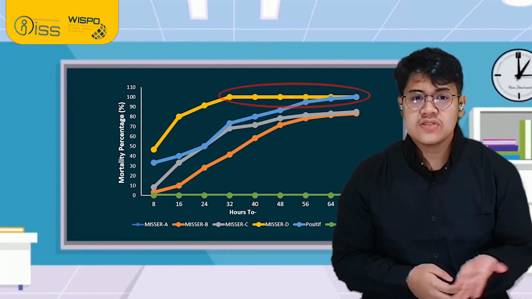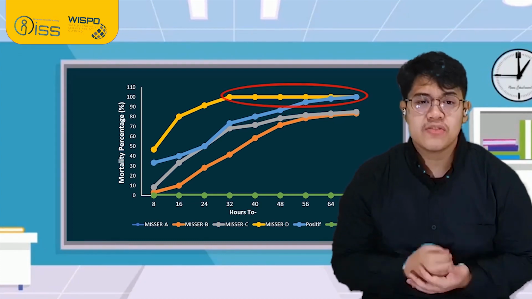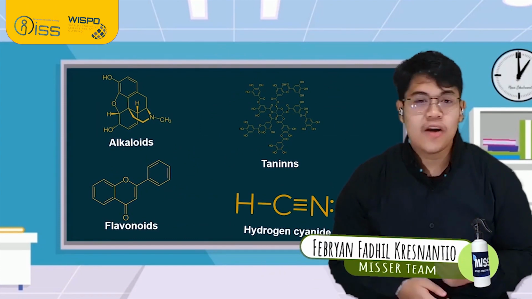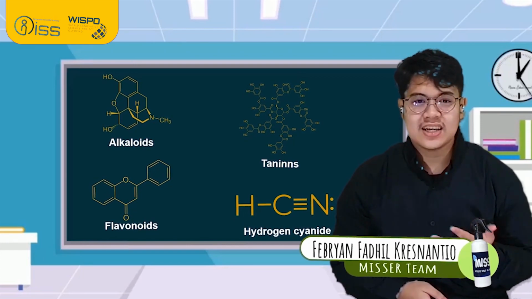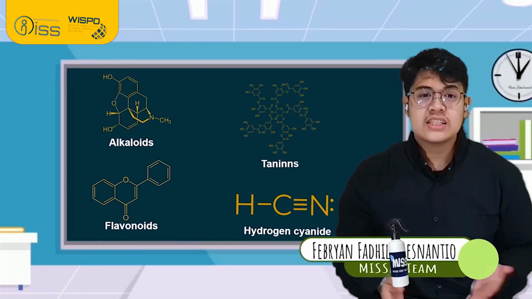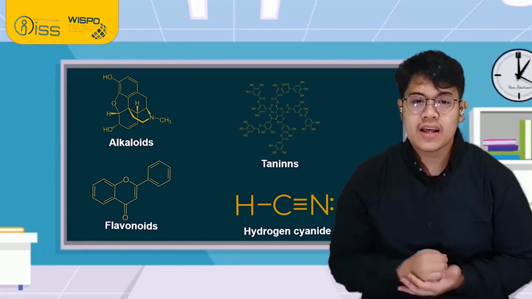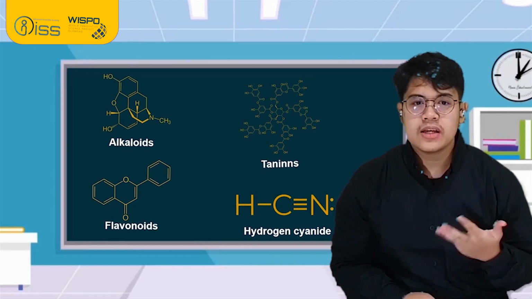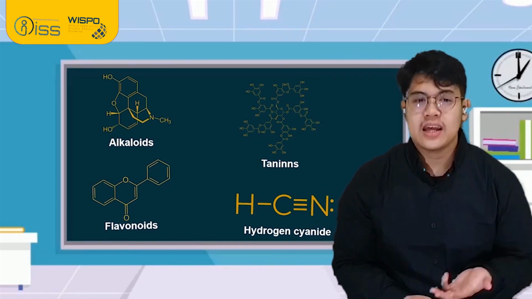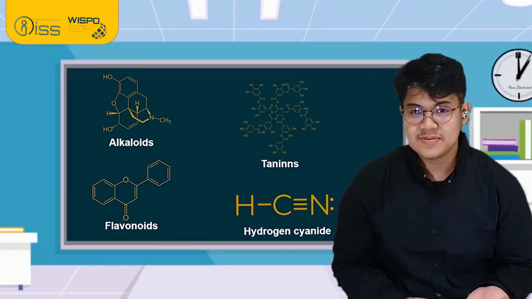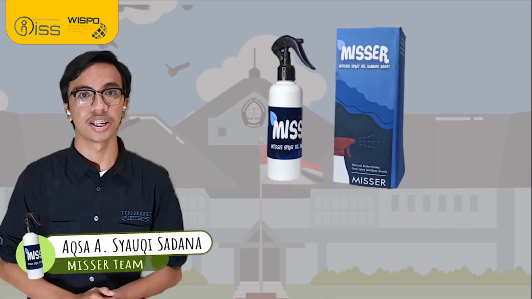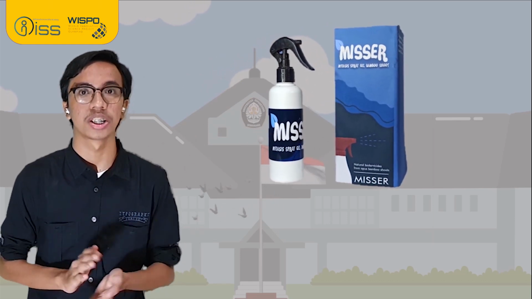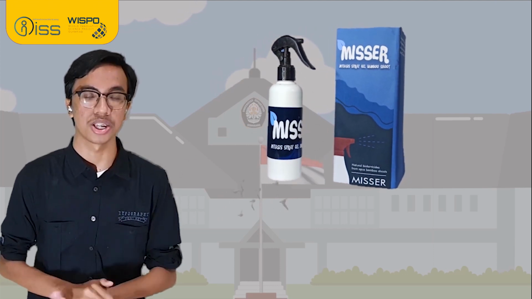The result shows that MISER was effective as a larvicide because the extract of Apus bamboo shoot contains high alkaloid, flavonoid, tannins, and cyanide acid compounds, where the active compound is a larvicide in nature which can affect the activity of enzymes, substrate, the respiratory system, and relatively toxic compounds that act on the CNS or central nervous system. Therefore, it is determined that the MISER, Myiasis spray from bamboo shoot, can be used as a biological agent against Chrysomya bezziana.